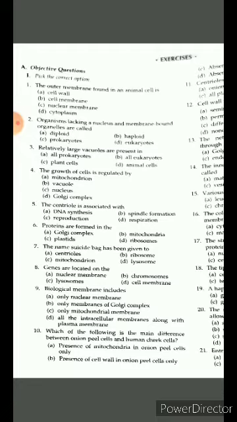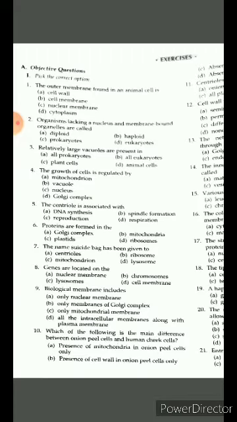Here you remember biological membrane, all the intercellular membrane along with plasma membrane. This is your answer because here only nuclear membrane is shown, यहाँ पे all the intercellular membrane along with plasma membrane.